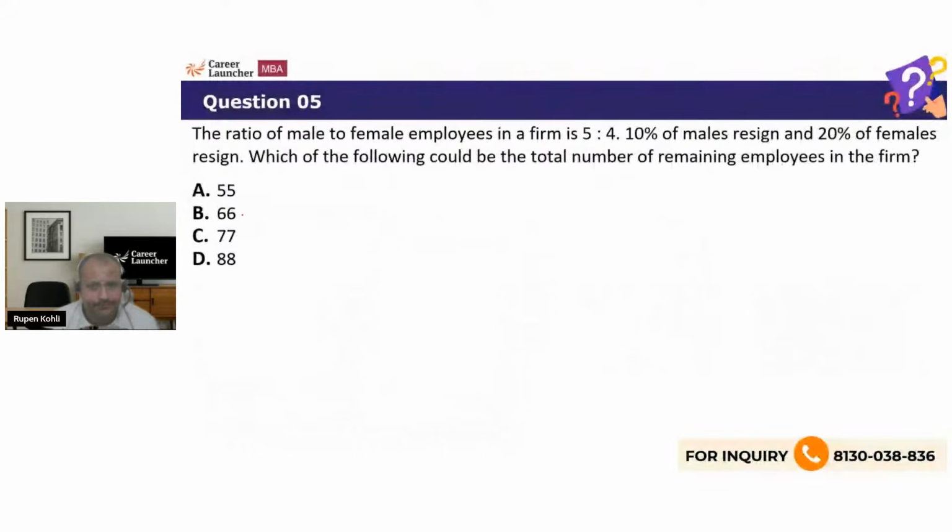Right. The ratio of male to female employees in a firm is 5 is to 4. The ratio of male to female employees is 5 to 4. फिर से हम 500 400 लेके स्टार्ट कर सकते हैं. Yes, only one ratio is given, males and females. So if this is, let's say, 500, then this is, but wait a second, look at the question.